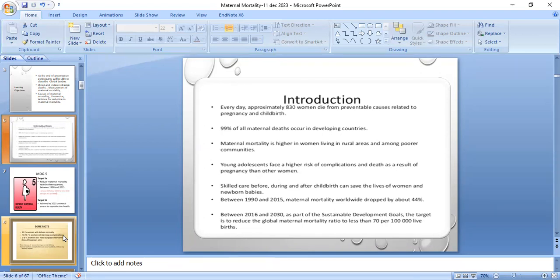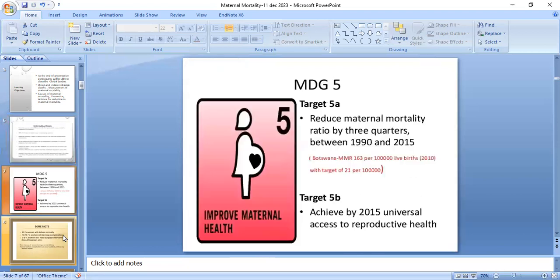Between 2016 and 2030, as a sustainable development goal, the target is to reduce the global maternal mortality ratio to less than 70 per 100,000 live births. The Millennium Development Goal 5A is to reduce the maternal mortality ratio by three quarters between 1990 and 2015. And the target 5B is to achieve universal access to reproductive health.